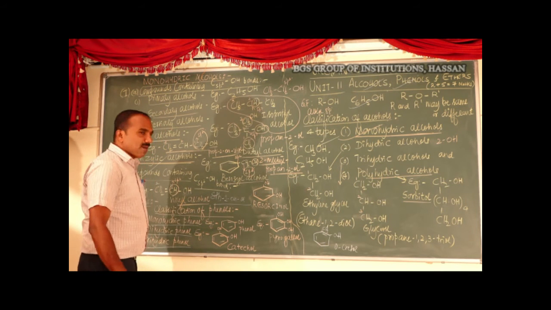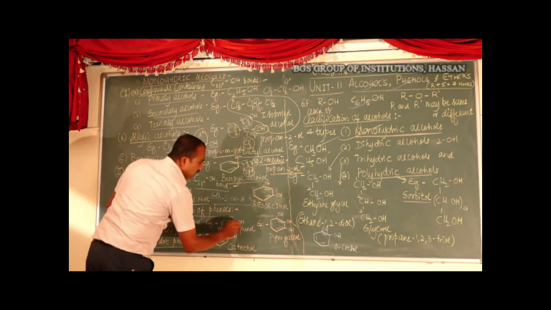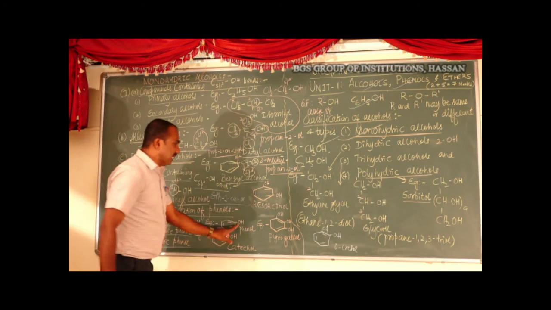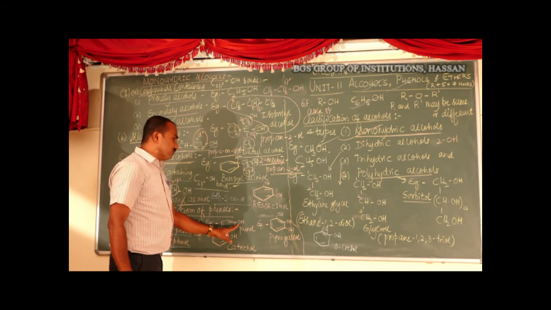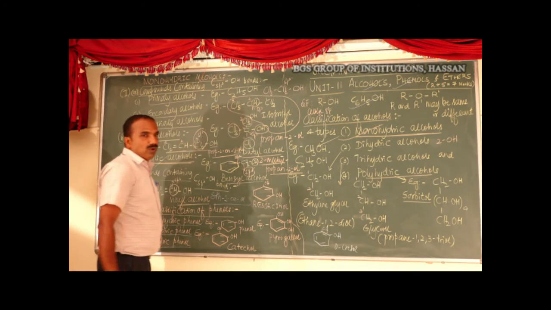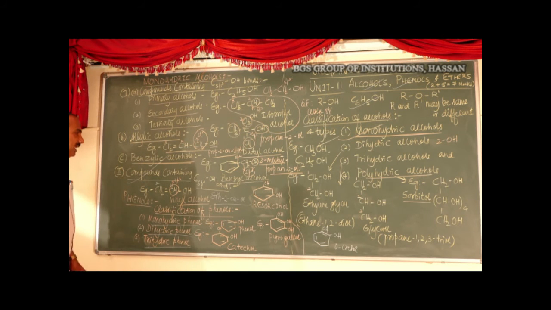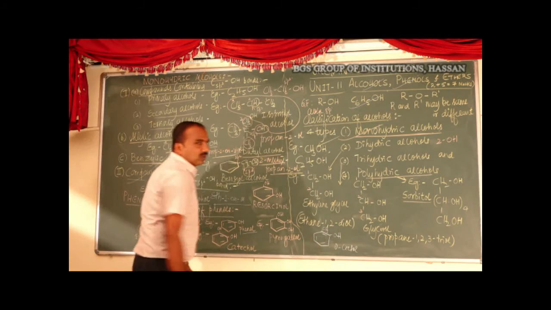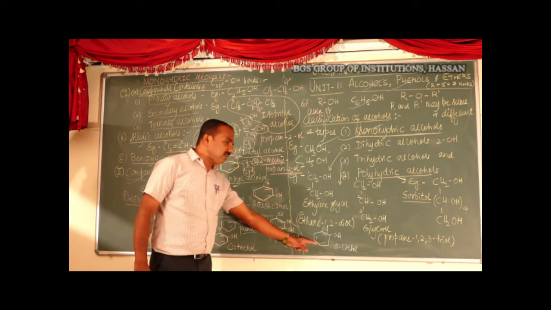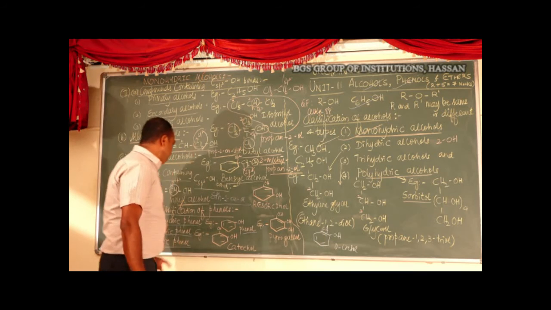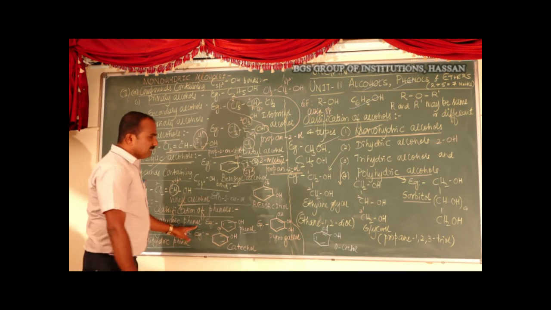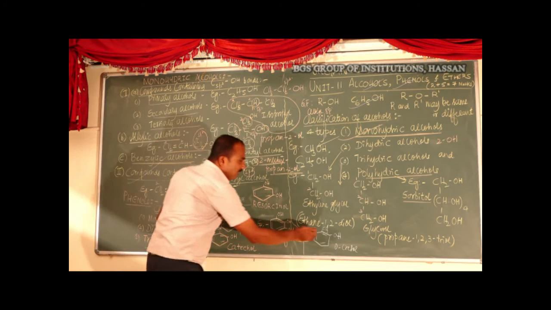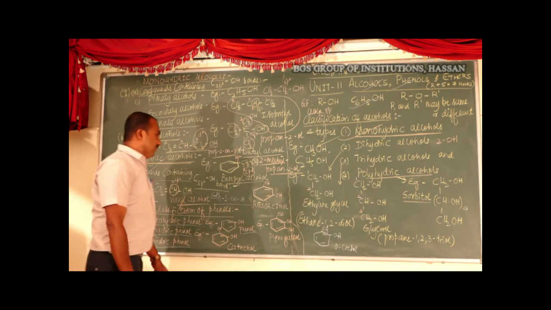These are the compounds in which the OH group is directly attached to the benzene ring and which contain only one OH group per molecule. Examples are phenol and orthocresol; likewise paracresol and metacresol are also monohydric phenols because they contain only one OH group.